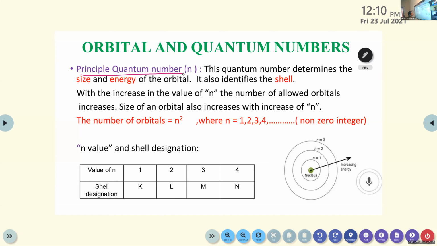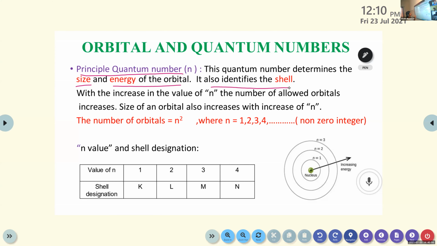This quantum number determines the size and energy of the orbital, and it also identifies the shell. We know that around the nucleus there are different energy levels or energy shells, first energy level, second energy level, third energy level, like that. So this principal quantum number n is equal to the energy level or shell, so we can identify the shell.